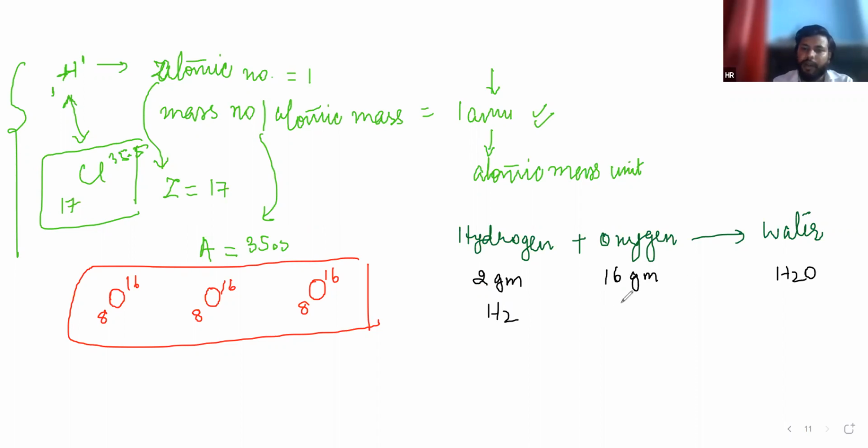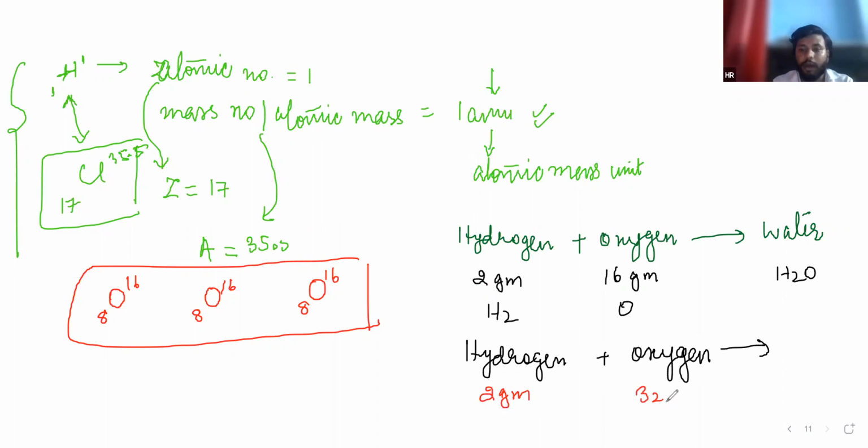And if you take hydrogen and oxygen again but change the ratio, taking 2 gram hydrogen and 32 gram oxygen, it will produce H2O2, that is hydrogen peroxide. Then where is the ratio? I will show you the ratio.